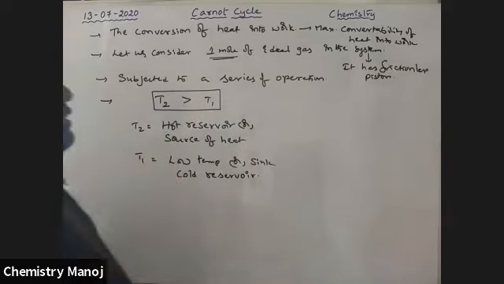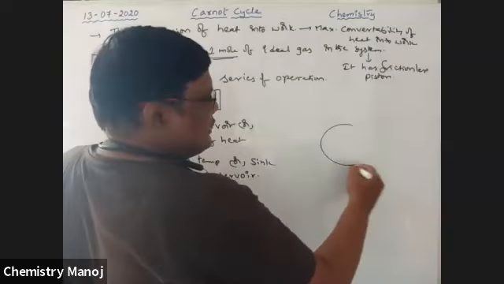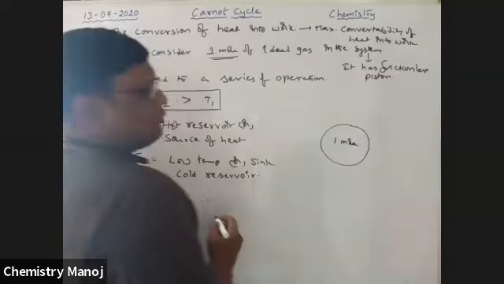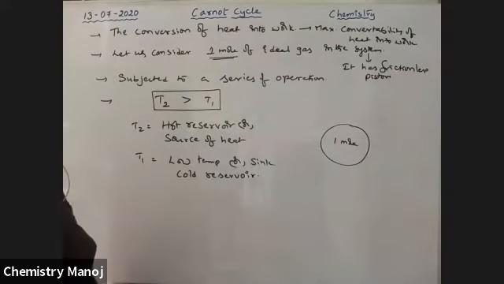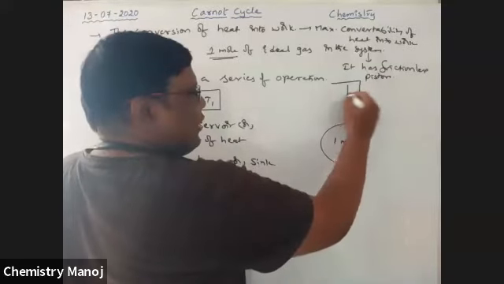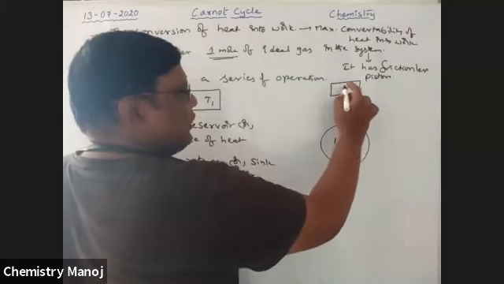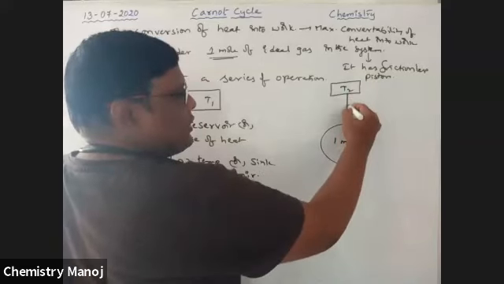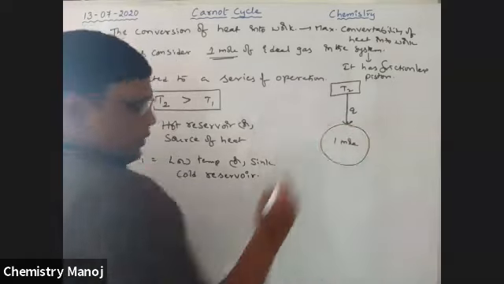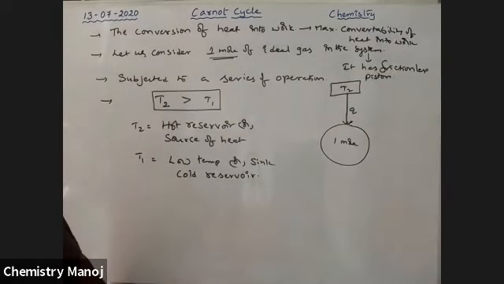A system is considered, see here. This is the system with a frictionless piston. One mole of ideal gas is taken. To this one mole of ideal gas, from the high temperature, that is at T2, some amount of heat is supplied.